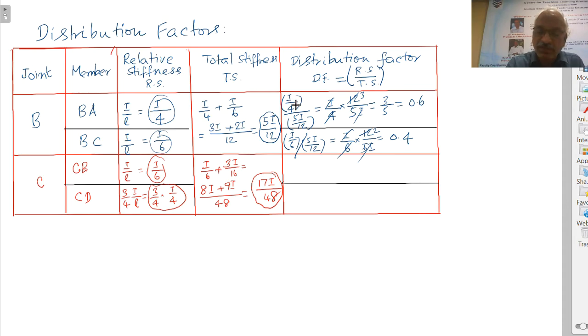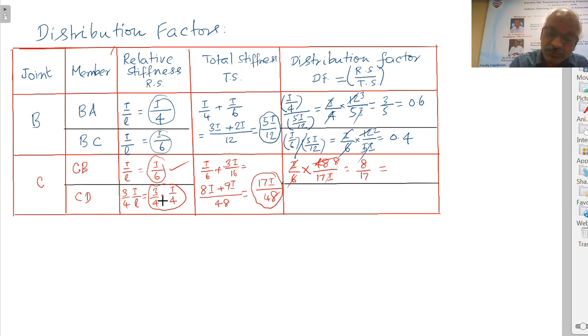Now, in the calculations for B, we learned something that we are going to use it here. The relative stiffness is I by 6. Instead of writing this in the denominator and once again writing it upside down, we will just directly use it. So, into 48 by 17I. This we have done in the earlier step. Therefore, I will get cancelled. 6 and 48, this will become 8, equal to 8 by 17 is one value.